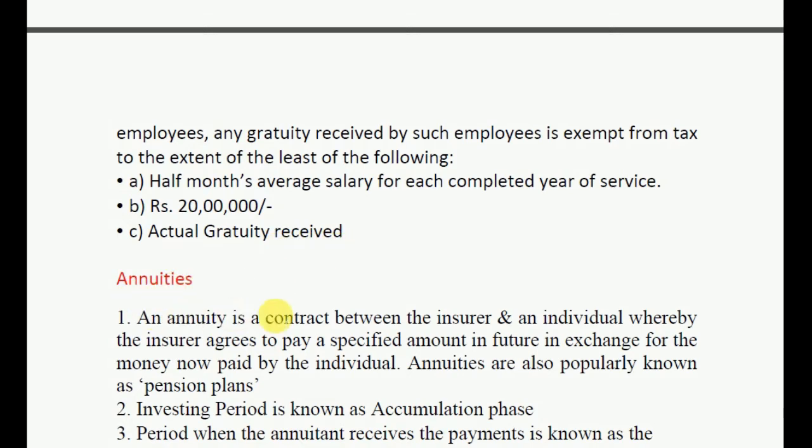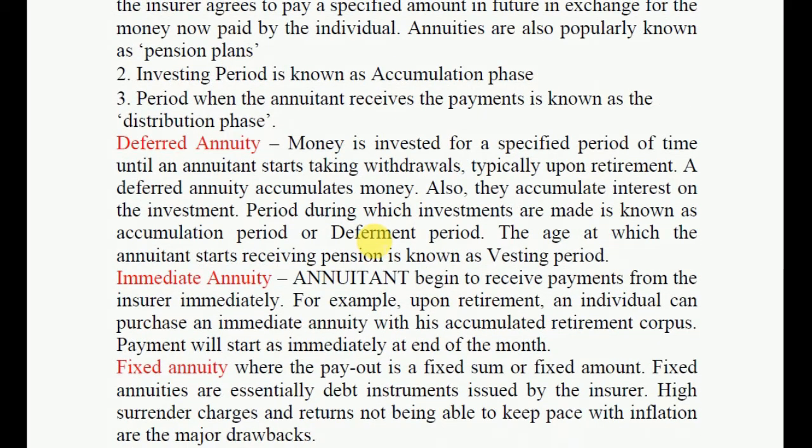Annuities. An annuity is a contract between the insurer and the individual whereby the insurer agrees to pay a specific amount in the future in exchange for the money now paid by the individual. Annuities are also popularly known as pension plans. First, the investing period is known as the accumulation phase. Second, the period when the annuitant receives the payment is known as the distribution phase.